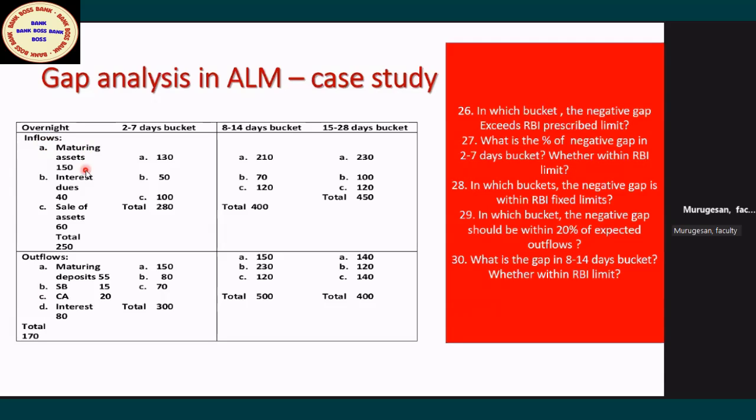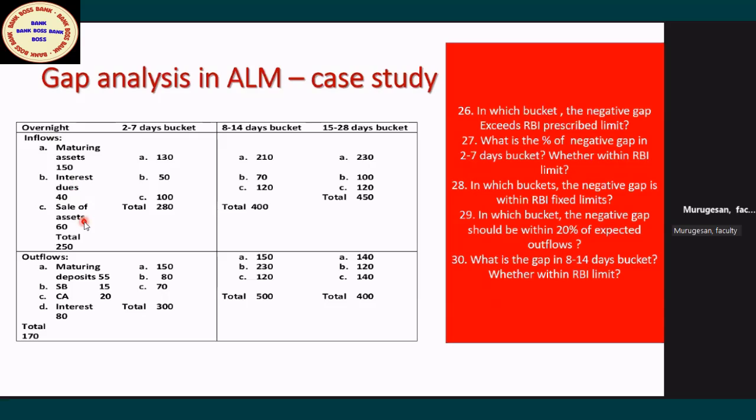They will only tell maturing assets in overnight 150 crores. So maturing assets mean always inflow. The interest due, the interest due to the bank, not due from the bank. Bank has to earn some income on account of investments made in the Government of India. So the Government of India is paying interest. So the interest due is inflow, 40 crores during overnight. Overnight means next day. Next day, repayments expected by a bank 150 crore. The interest receivable expected 40 crore.